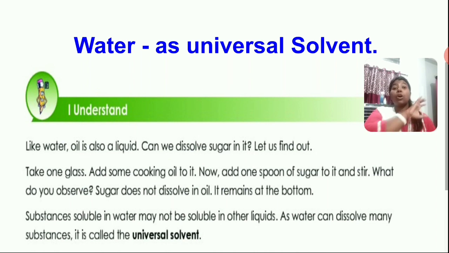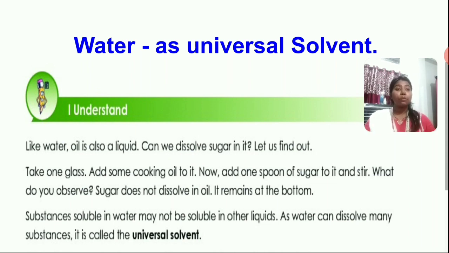So there are many substances which can be dissolved in water but cannot be dissolved in other liquids. I'm not saying all the substances. Like mud, we saw, we cannot dissolve mud in water. But if we take sugar or salt, then those can be dissolved in water. So for that reason we say water is a universal solvent. That means many substances can be dissolved in water.